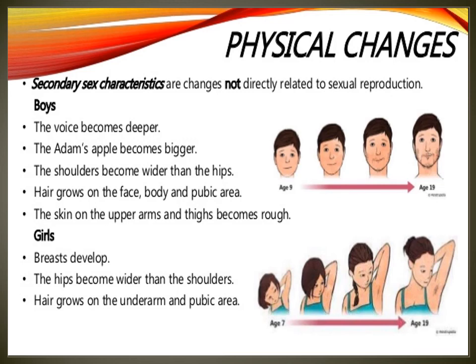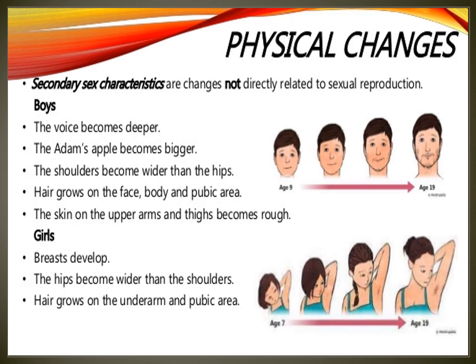Puberty is the period of time when the body attains reproductive maturity. The onset of both adolescence and puberty is around the age of 11 to 13 years, though the age varies from person to person.